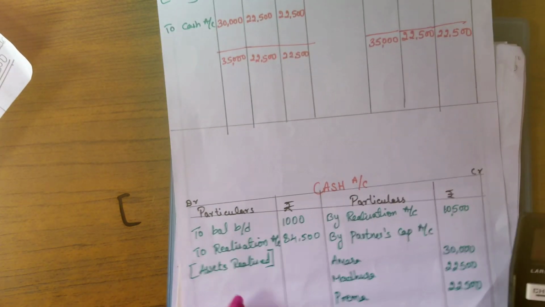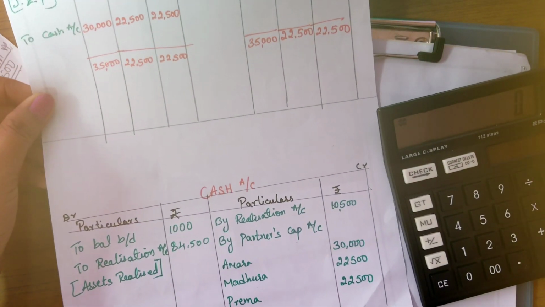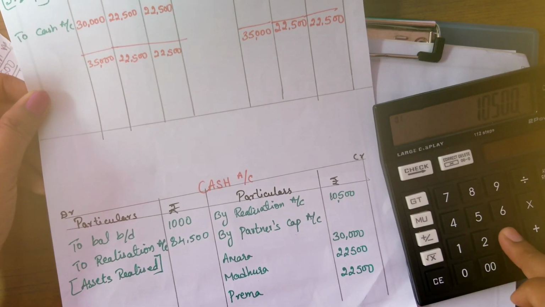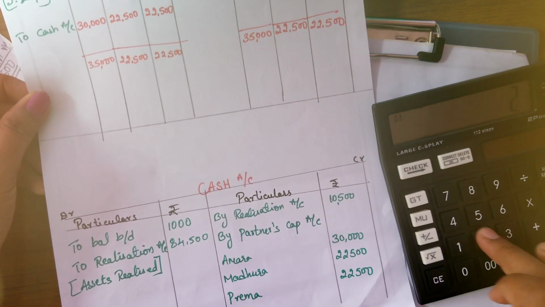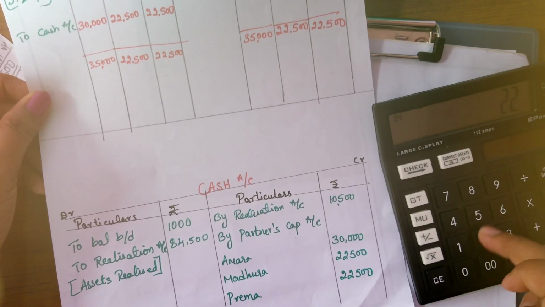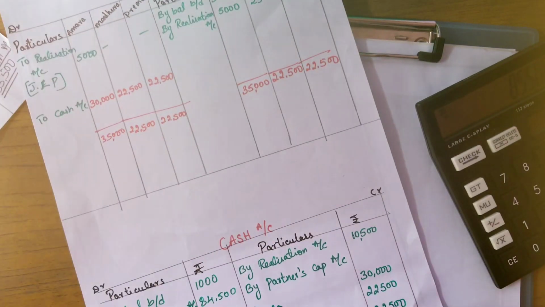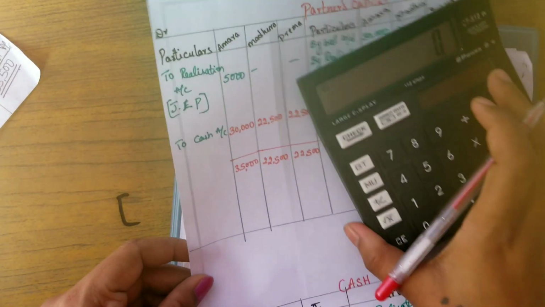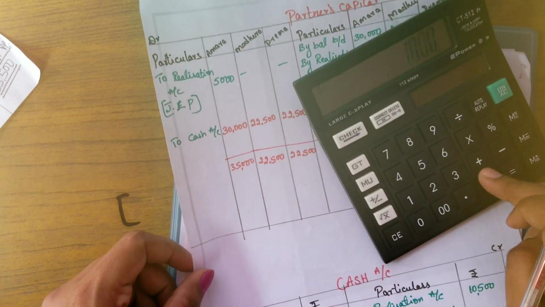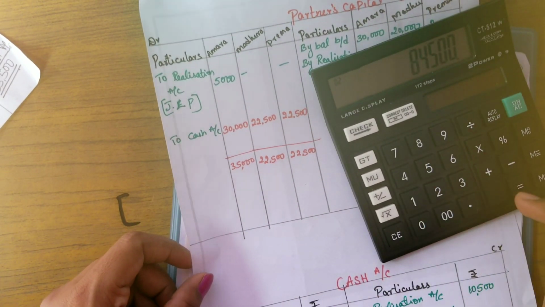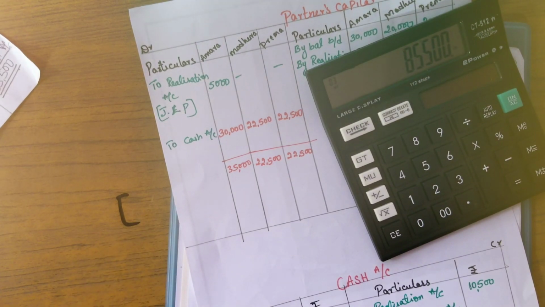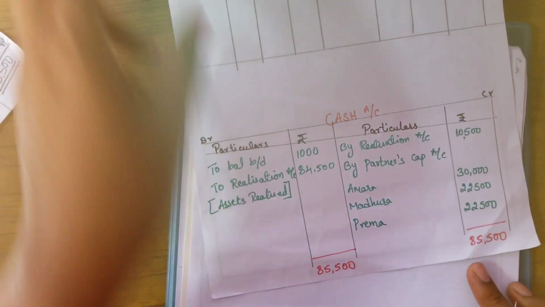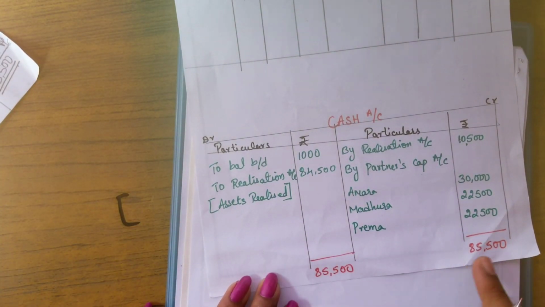Let's make the total. As we have done the totaling, we have found the answer. We will check whether it is correct or not. 10,500 plus 30,000 plus 22,500 plus 22,500 is 85,500. And here again 1,000 plus 84,500 is 85,500. We have done the problem. You can see the total is tallied.